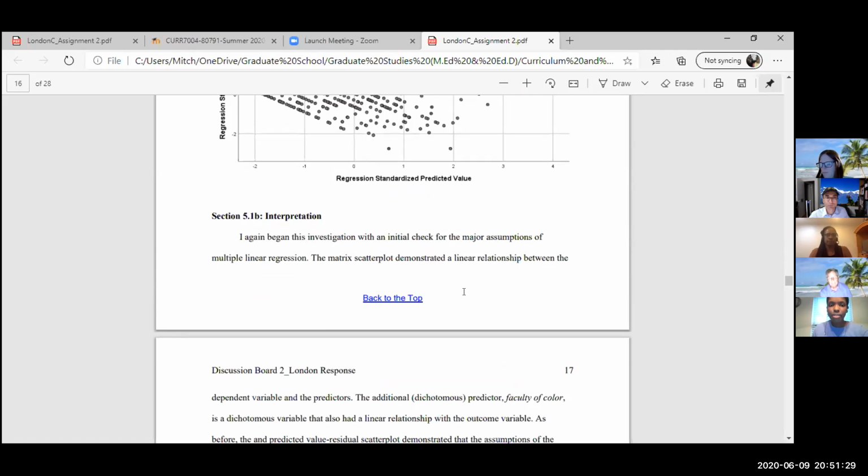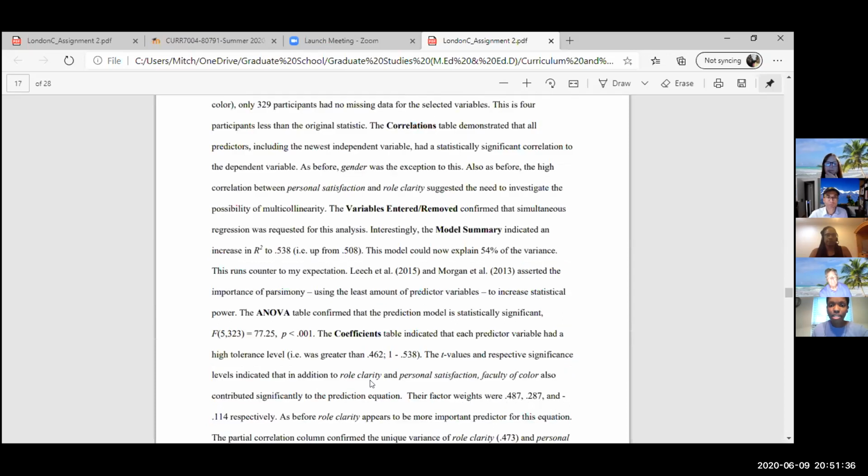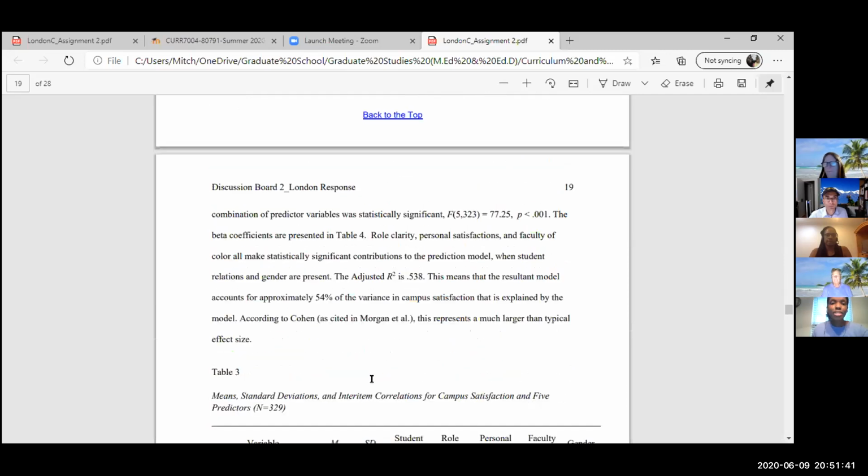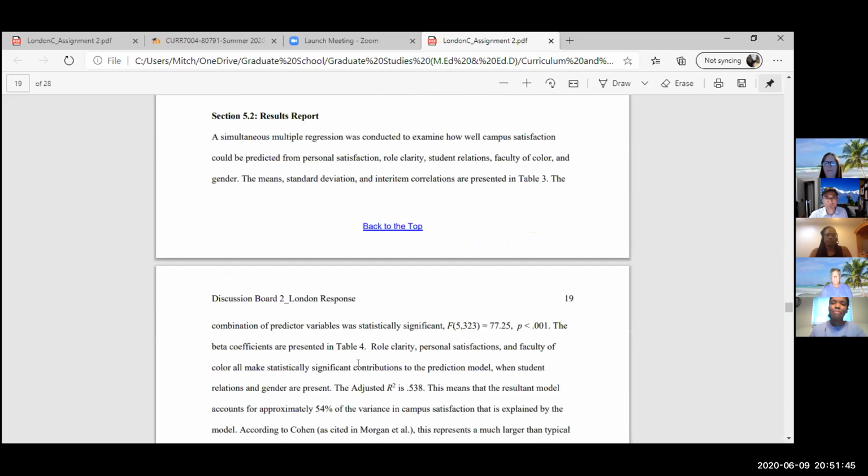And so I basically just gave you the interpretation as we were going through it, but I'll show you what my report looks like. And I went extremely formal this time around just because we were talking about reporting it in APA format, but I can be less formal from here out. For a simultaneous multiple regression, we examined campus satisfaction, and then of course I put the means, standard deviation, and inter-item correlation in that first table, which I'll show to you.